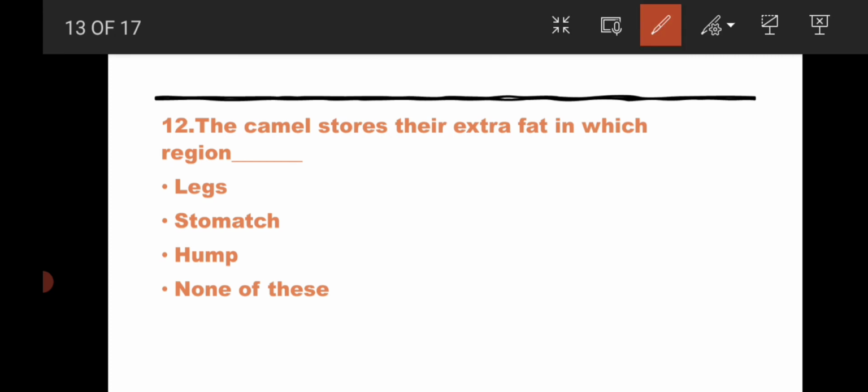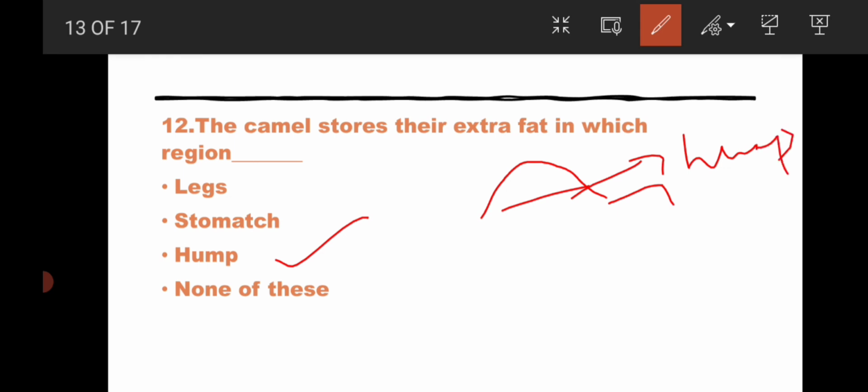The answer for this question is hump. That is the back part of the camel, like this. Here you can see hump in the camel. So this part helps them to store the extra fat.